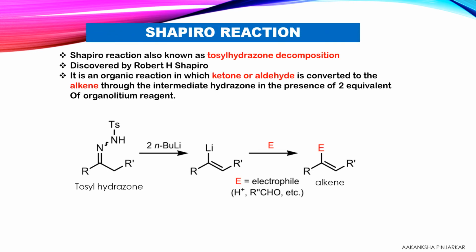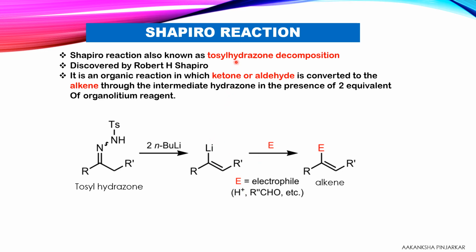Moving towards the general scheme of the Shapiro reaction. The Shapiro reaction was discovered by Robert H. Shapiro, and after the name of the discoverer, this reaction is named the Shapiro reaction. This reaction is an organic reaction in which a ketone or aldehyde is converted to an alkene through the intermediate, that is a hydrazone, in the presence of two equivalents of an organolithium reagent. Here the base which is used is an organolithium reagent, an organic base, and we get the alkene as the product. This is the general scheme of the reaction.